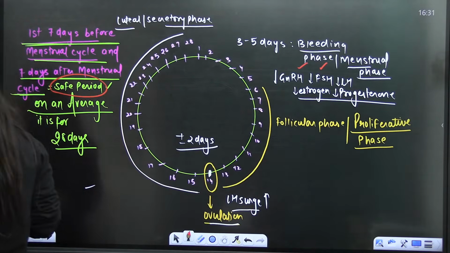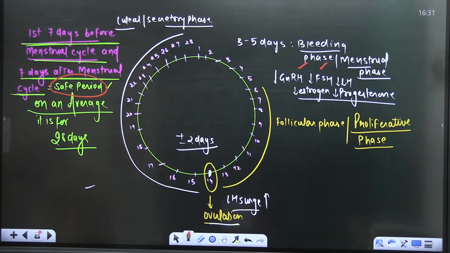So this is the time period when a female can have unprotected sexual intercourse, and there will be no pregnancy. Is that clear? So these 14 days will not show the ovum in the fallopian tube, so fertilization will not occur. Is that clear?